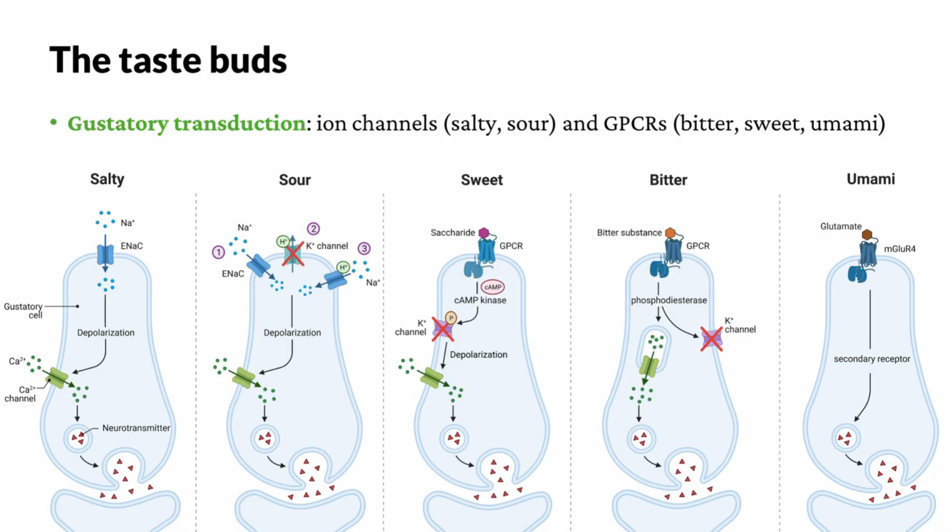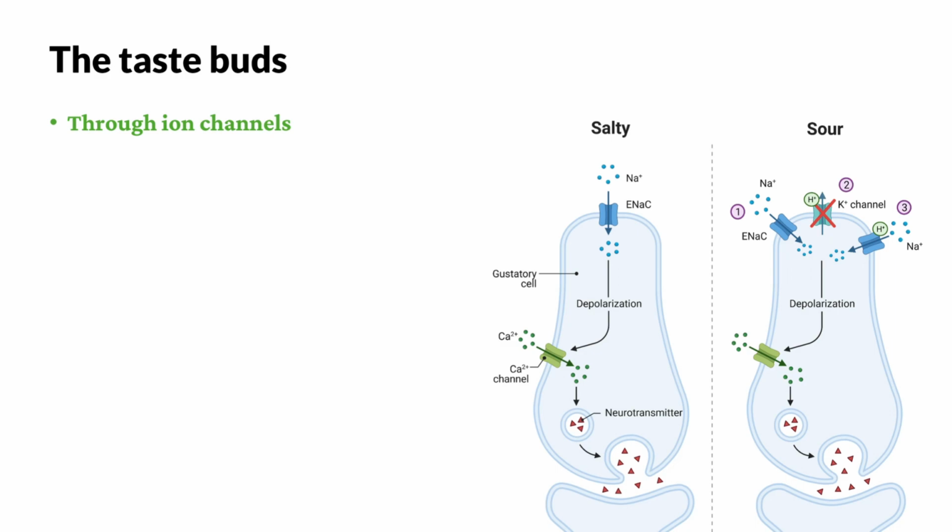Sourness and saltiness are transduced by ion channels, while bitterness, sweetness, and umami are transduced by G protein coupled receptors. So first, through ion channels. Saltiness, as we have said, is the sense of sodium ions. Here, the sodium ions directly flow into the taste receptor cell through these ion channels.